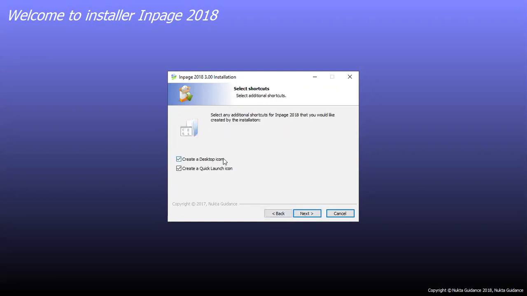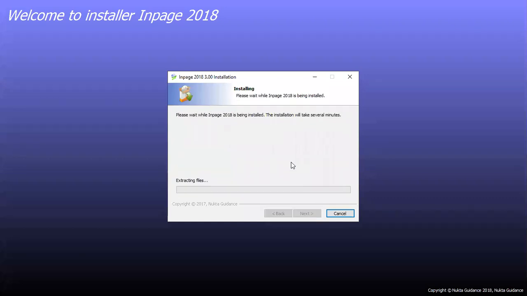It is asking me to create a desktop icon or a quick launch. We can only create the desktop icon. So in this way, are you able to see the screen, all the students? Right now the screen is visible to you. So in this way, you will be able to install InPage.